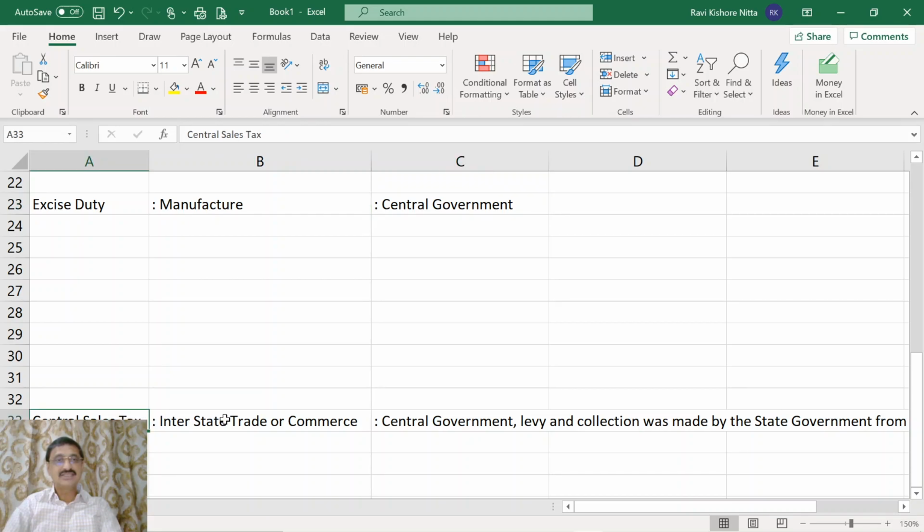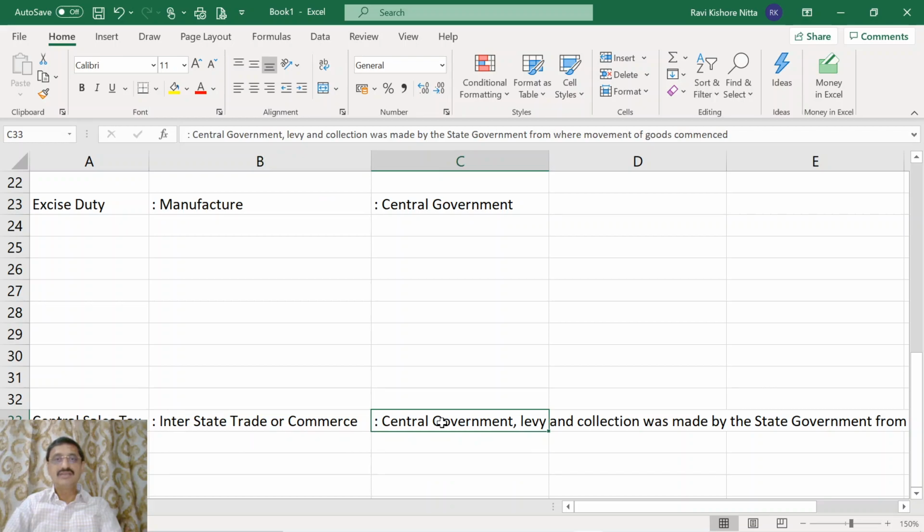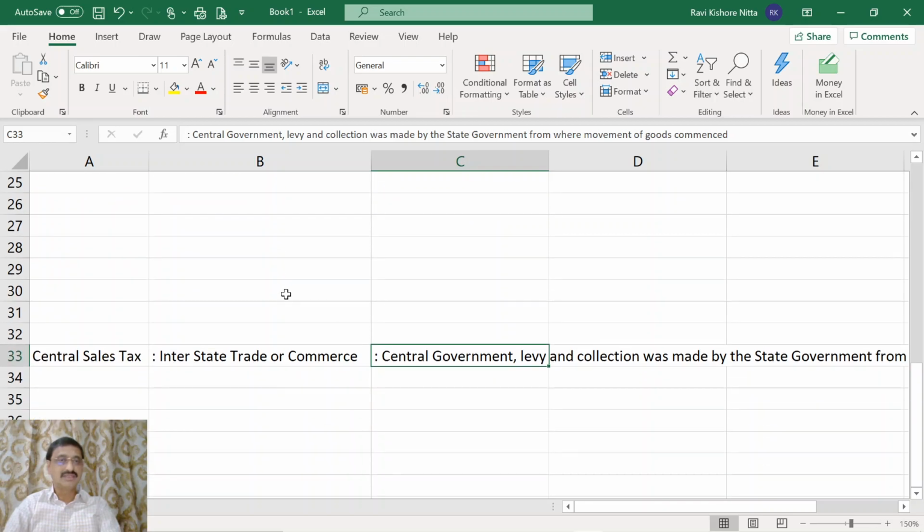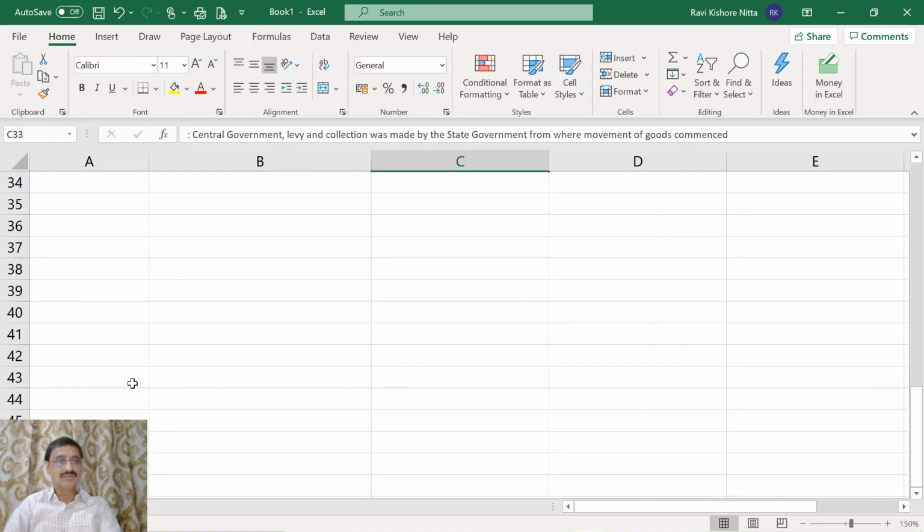Central sales tax is on interstate trade or commerce, but though the levy is by the central government, it used to be collected by the government of that state from where the movement of goods commenced. We will take an example.